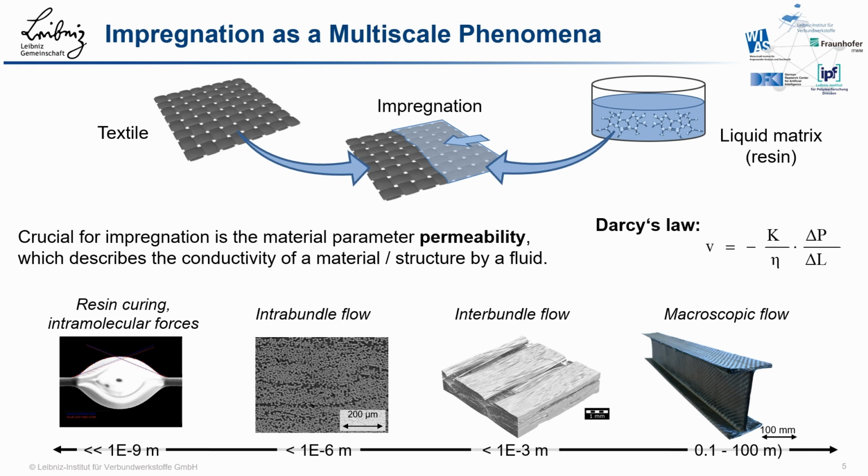Numerical permeability prediction, on the other hand, offers high potential, as variations can potentially be considered easily and quickly. Nevertheless, there are still many challenges that have not been finally solved. One major challenge is the multi-scale structure of composites, ranging from the macro scale, the component level, to the micro scale with the individual fibers and even below.